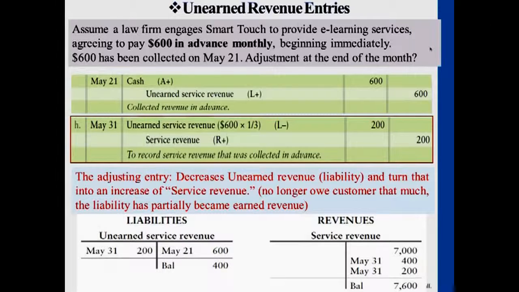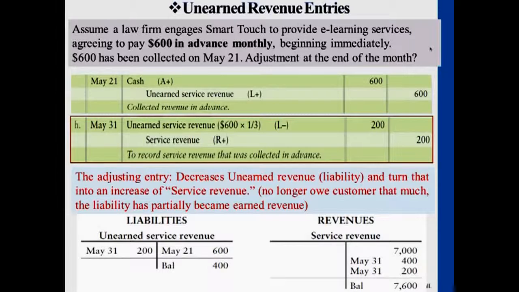Okay, so for T accounts here, you see that unearned service revenue. If I didn't tell you the whole situation above, if you just look at this T account, you should still be able to understand the information represented here. So if you look at an unearned service revenue account, remember this is a liability account. So once you see something under the right side, the credit side, that represents that earlier you had altogether a liability worth $600. But now when it reaches May 31st, you reduce this liability by $200.